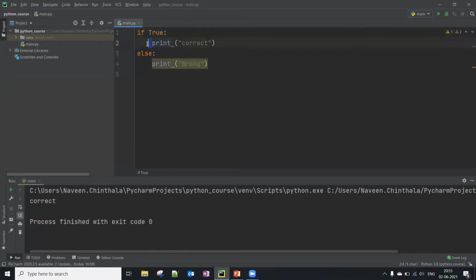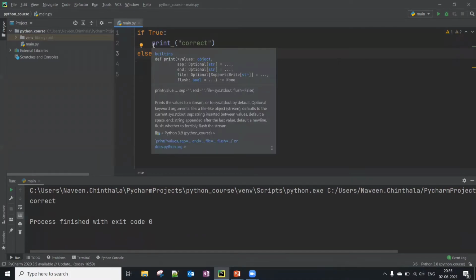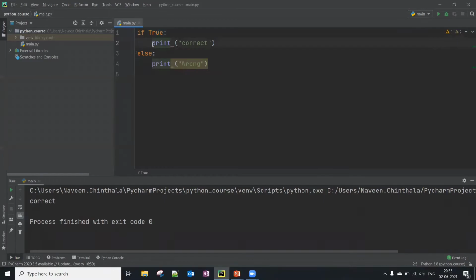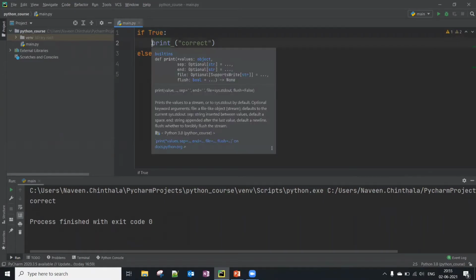And I have given 4 spaces here. So this is an IDE, right? By default, it has given 4 spaces when I started writing this if statement, if you had observed. If it is manual, if you're writing code in Notepad++ or any other editor, you have to take care of this part.